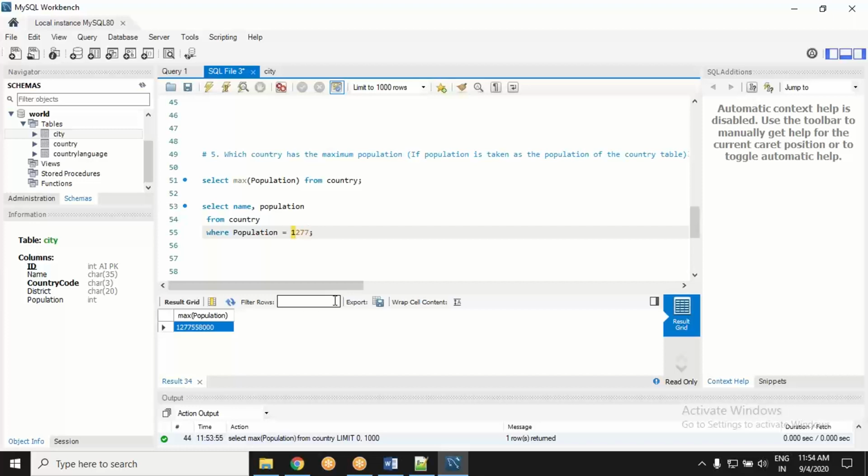Getting the idea? In what sense is it hard? It is not flexible. Tomorrow there may be another country with a higher population, right? So I will have to manually change these values. So this code is not flexible.